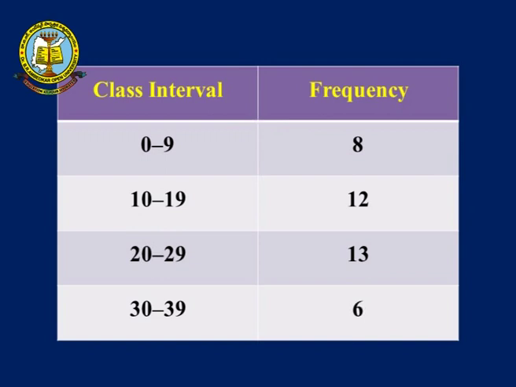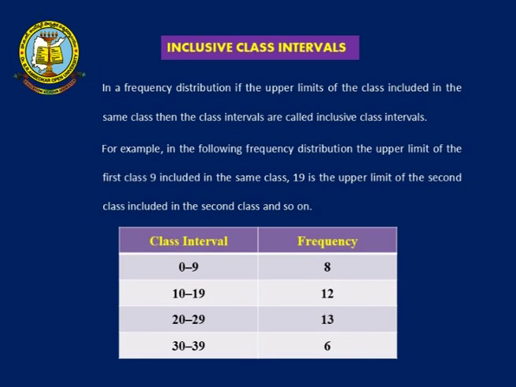So, 0 to 9, so class interval. That means there is no continuity between the two consecutive limits; the upper limit of the first class interval and the lower limit of the second class interval are not the same. This type of class intervals are known as inclusive class intervals. There is no continuity between the class intervals. So, you have to identify that this type of class intervals are known as inclusive class intervals.